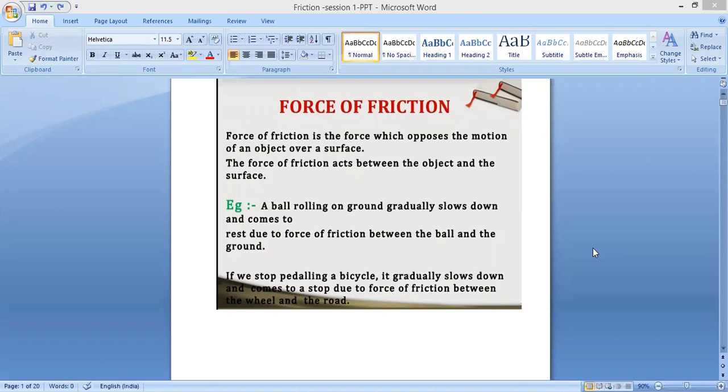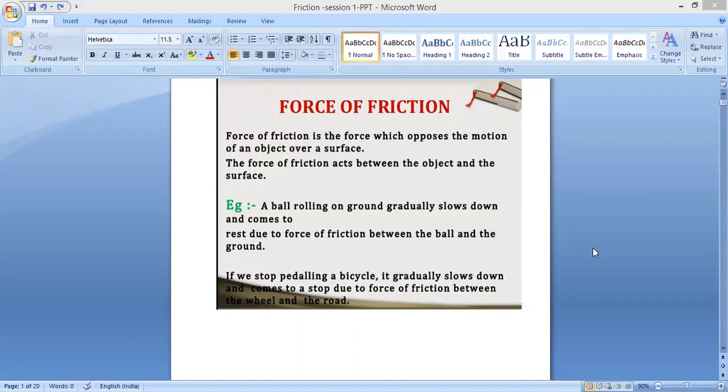Actually, in the previous chapter, we studied types of force and pressure. We studied different types of forces. We even studied what is frictional force. So what is frictional force? Frictional force means the force acting between two surfaces. It is one of the contact forces. It acts between two surfaces, and it is an opposing force. It allows any object to stop its movement. You learned this in the previous session.